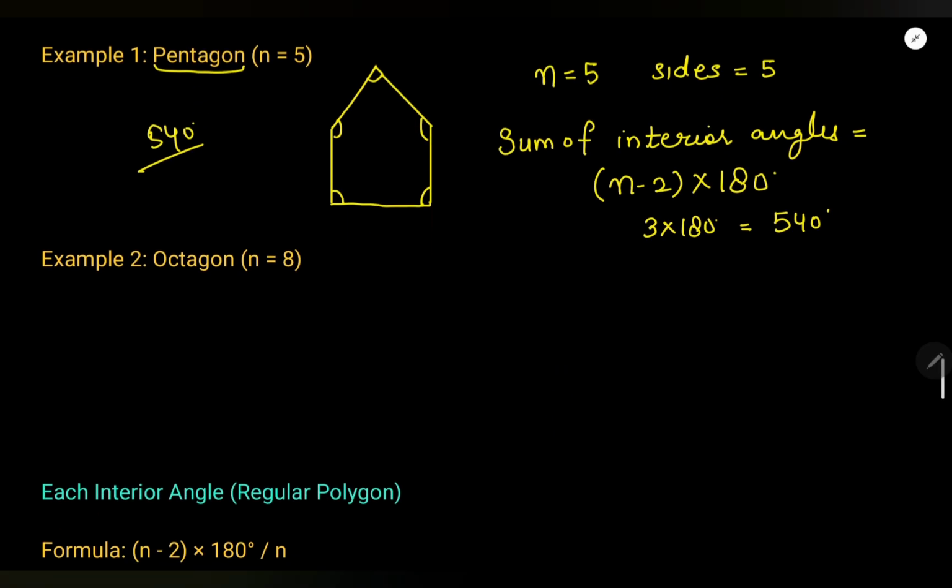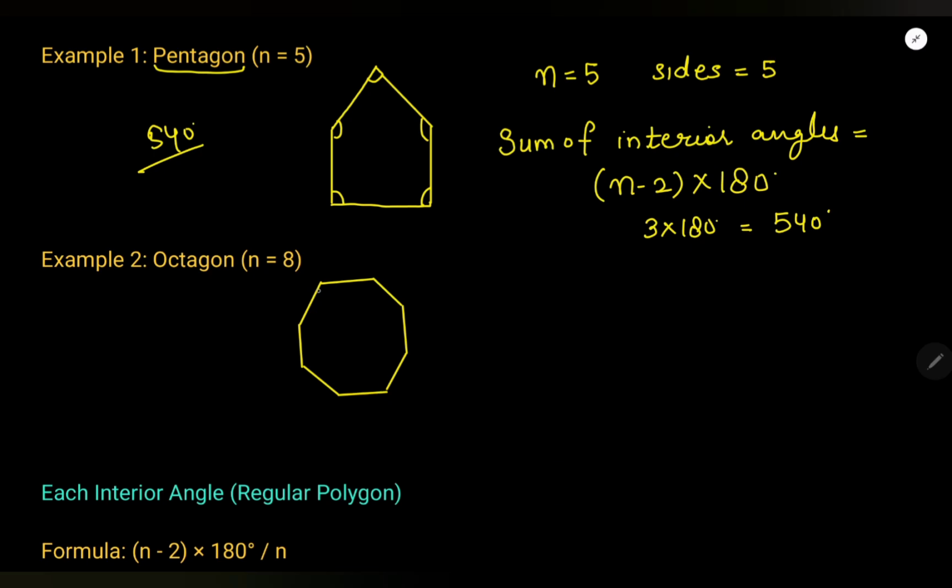Now they ask you in an octagon. So octagon means 8 sides. 1, 2, 3, 4, 5, 6, 7 and 8. This is an octagon.